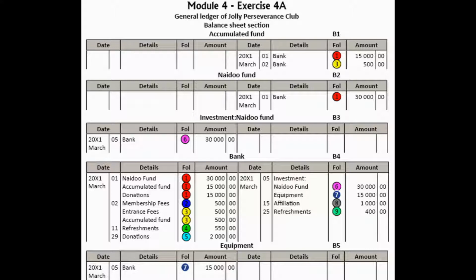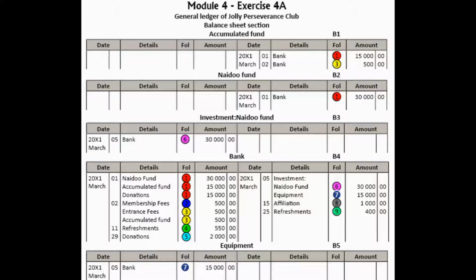Remember, under the conditions, it says there that 15,000 has to be capitalized to buy the equipment. Okay, so we're first going to capitalize that. To make it easier for you, remember, the account that replaces capital is the accumulated fund. So if they say the amount is going to be capitalized, we debit bank and we credit the accumulated fund account. That is the replacement for the capital account. So we debit bank with 15,000 and we credit accumulated fund with 15,000. You'll see that the 1 in the red circle.